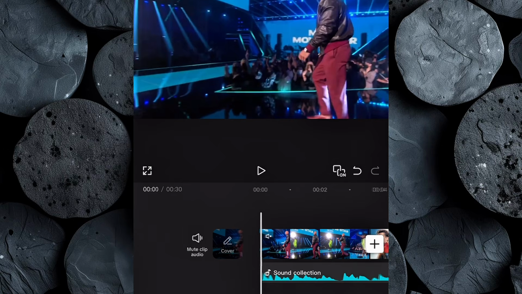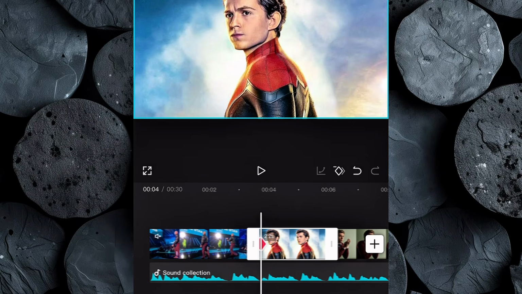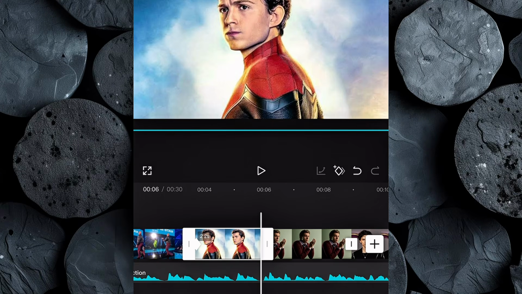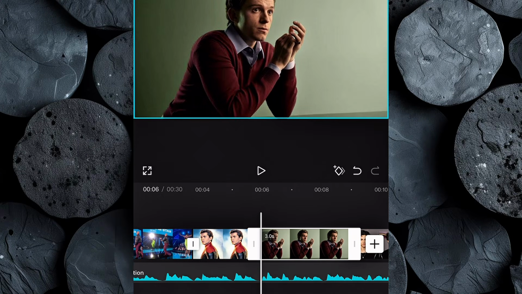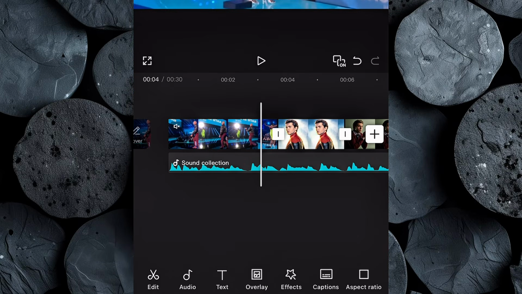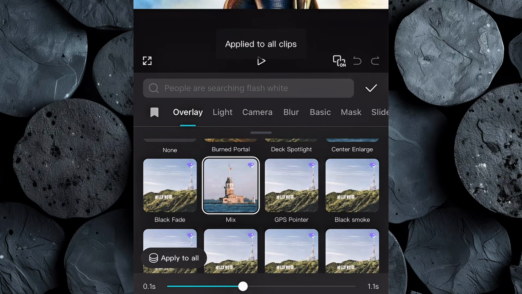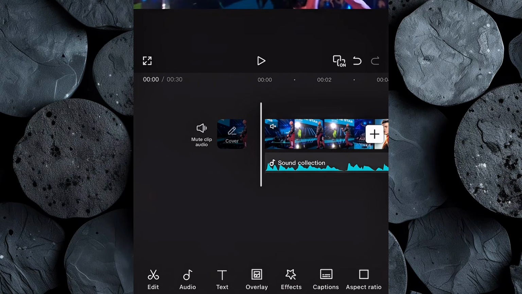To make your video more engaging, add a zoom in effect. Click on an image, set a keyframe at the start, then stretch it slightly at the end to add another keyframe for a smooth zoom. Repeat this step for all your images. Also, don't forget to add transitions. Go to Transition Overlay, pick a style you like, and hit Apply to All for a clean, professional flow.